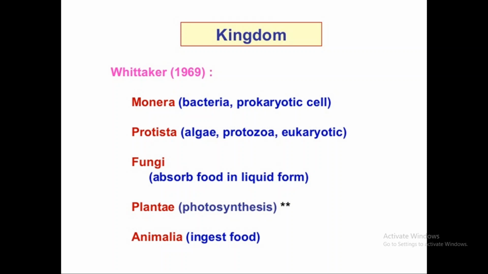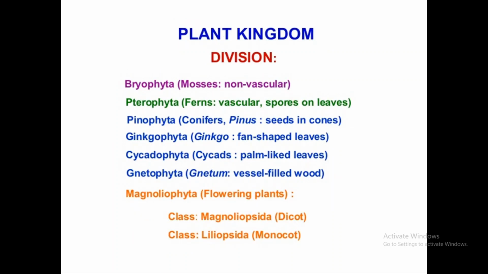Then plant is always an autotrophic group which always does photosynthesis, and Animalia is always a heterotrophic group. But the mode of nutrition in Animalia is to ingest food. Both fungi and Animalia are heterotrophic groups, but the major difference is that fungi absorb the food, while Animalia ingest the food and digest it.